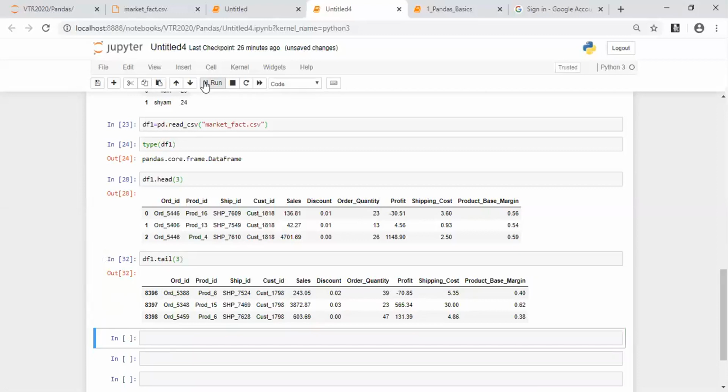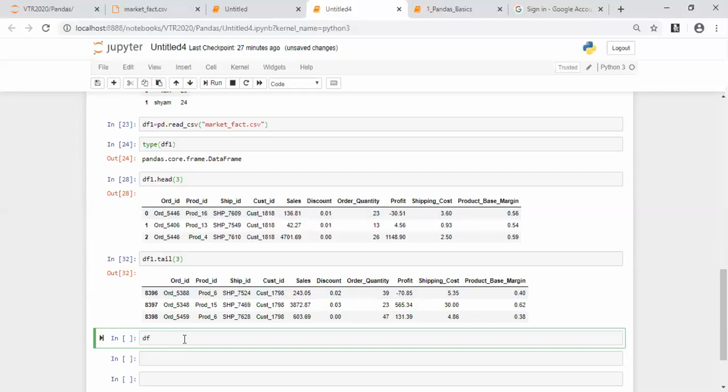Now I want to know what are the different columns present in this data. We are trying to analyze what different functions are present in pandas for data analytics. Now I need to understand what the different columns present in the data are. We have a function called df1.columns.